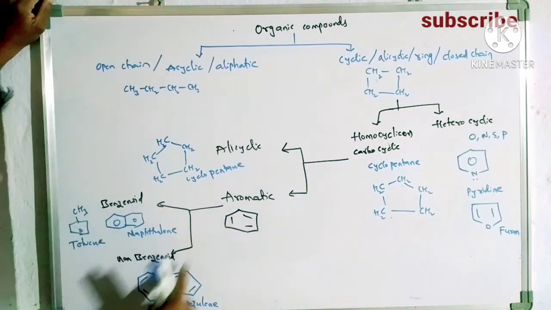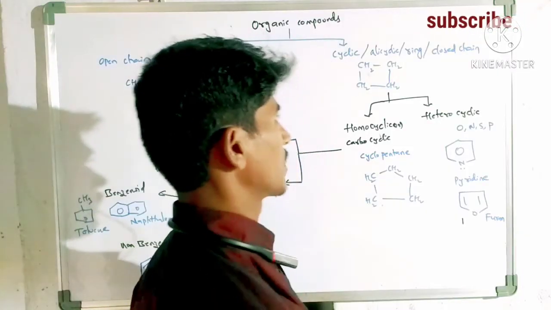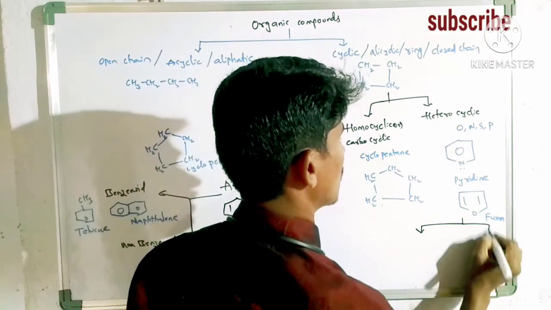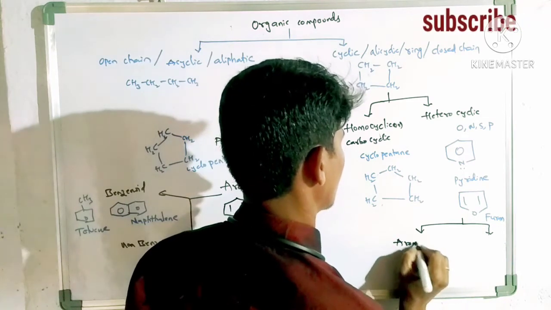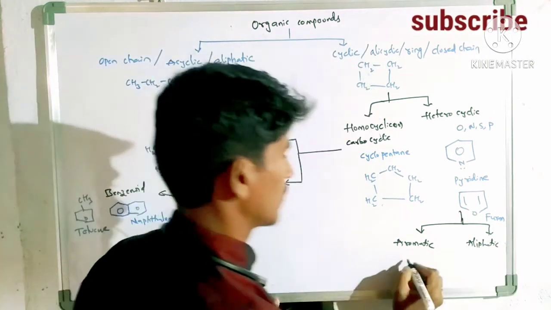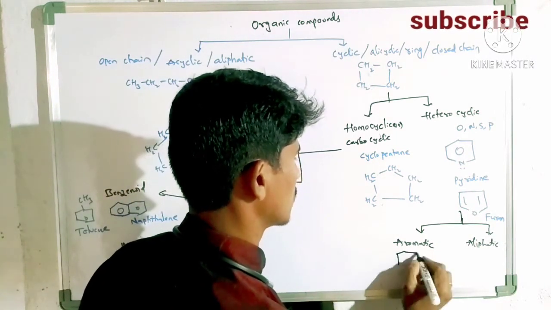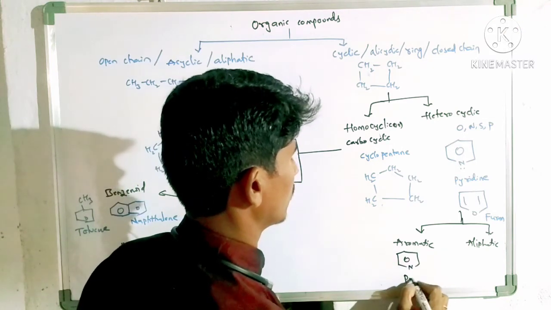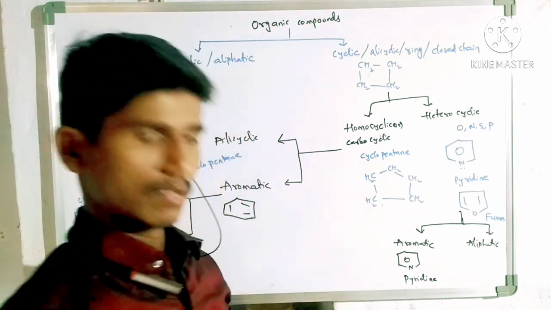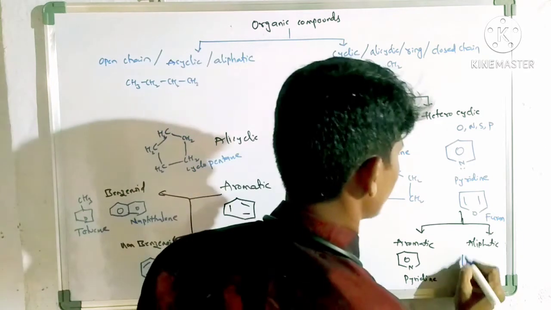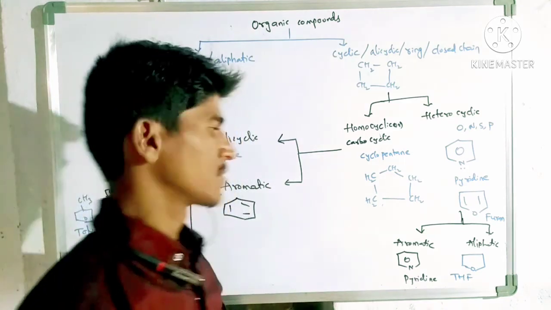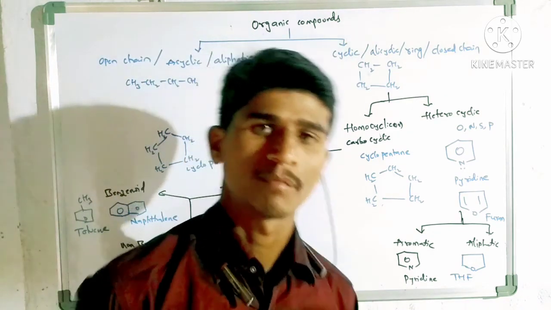Aromatic is again two types, benzenoid and non-benzenoid. Coming to heterocyclic compounds, they are again divided into two types: aromatic and aliphatic. For aromatic, pyridine is the best example, and pyrrole is also a good example. For aliphatic, tetrahydrofuran, THF, is the best example. So this is about the classification.